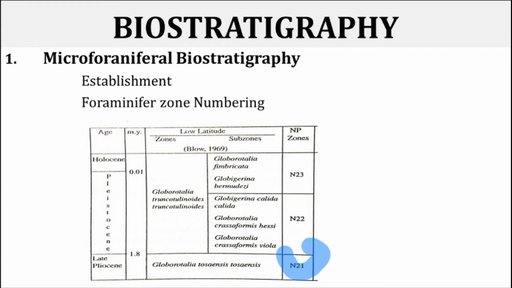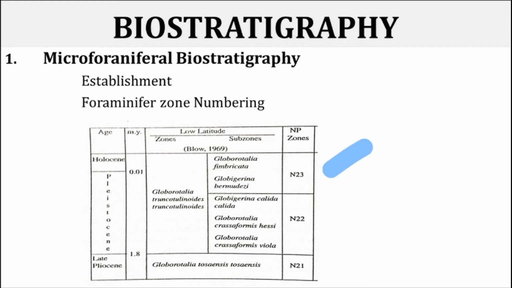These are the Neogene biozone numbers, including the Quaternary period also. N1 to N23 are given to the Neogene biozones. Quaternary biozones are N22 and N23.